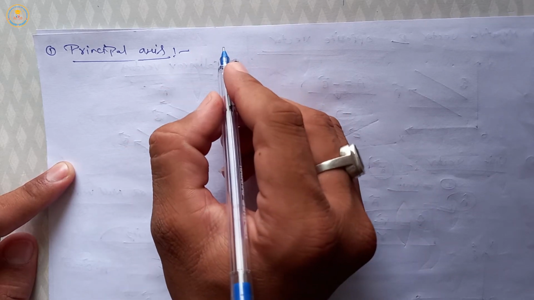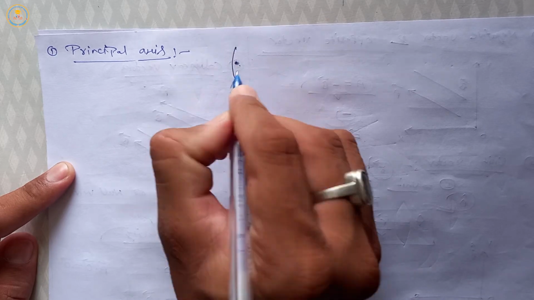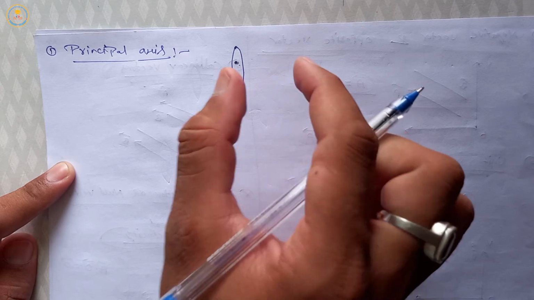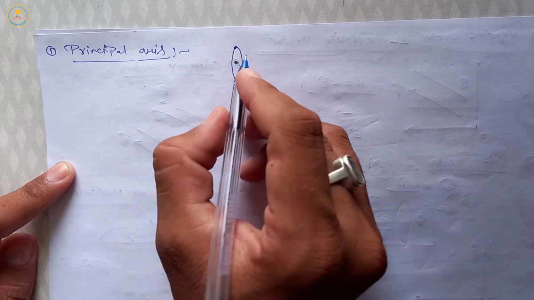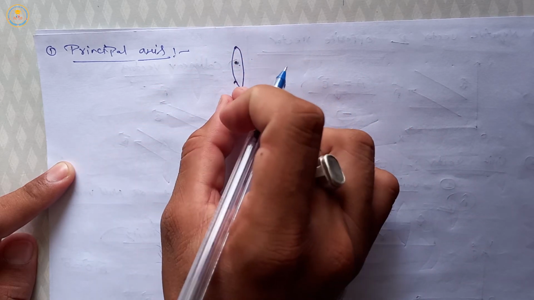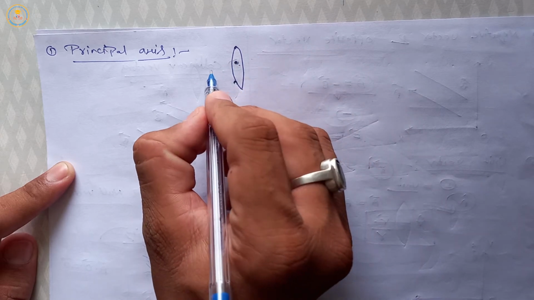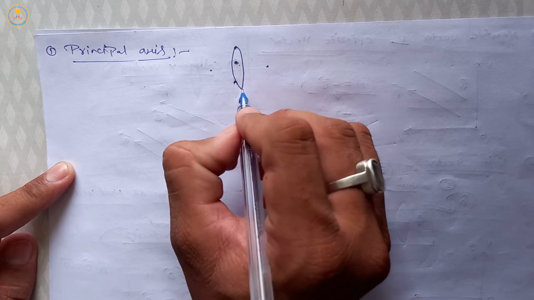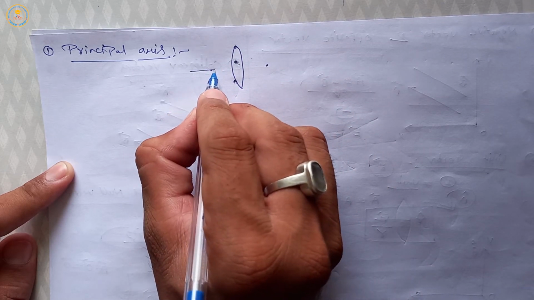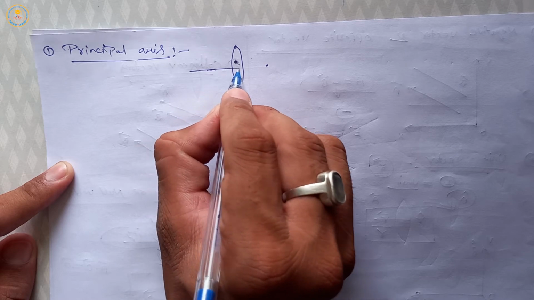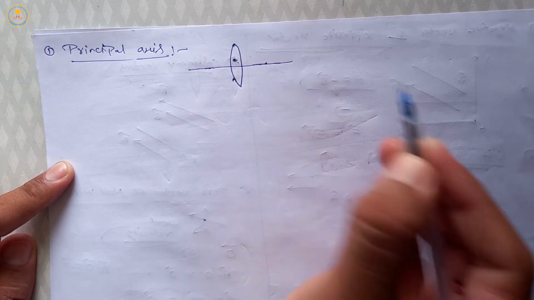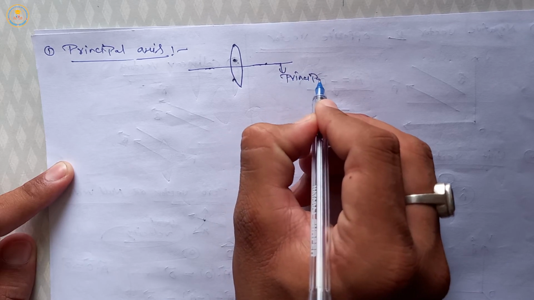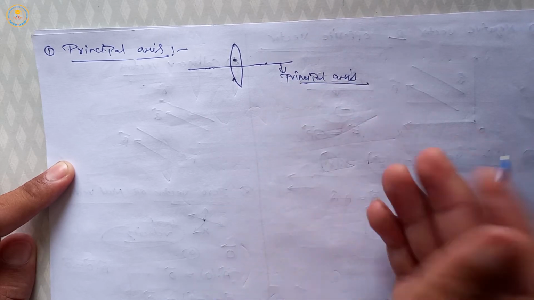Suppose this is the center of curvature of this surface and this is the center of curvature of this surface, then this line joining the two centers of curvature is called principal axis. Okay, this is principal axis.